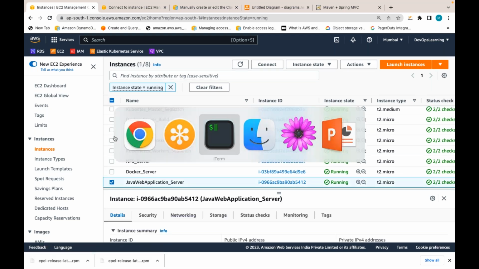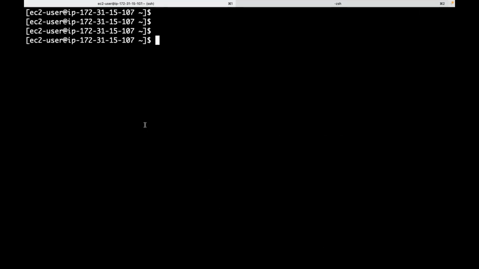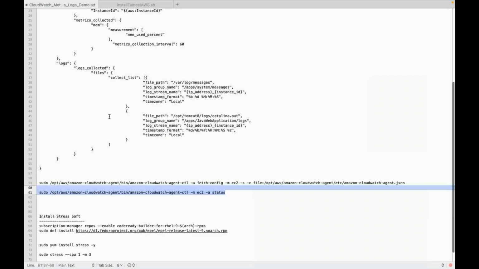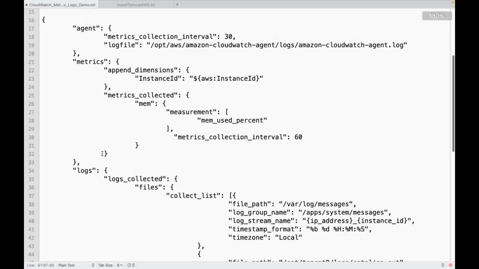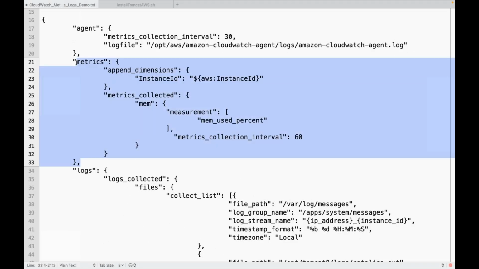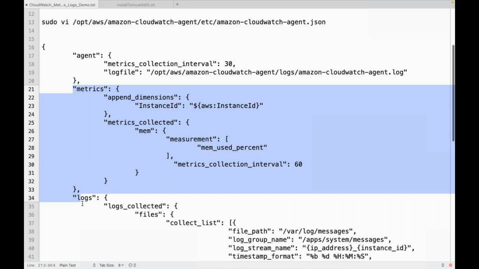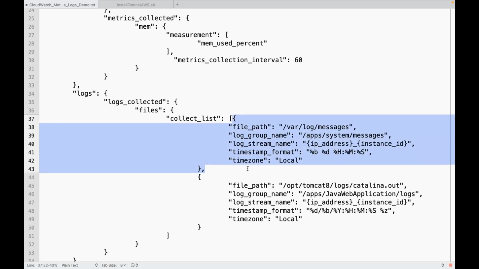Let me go to that server where I have installed CloudWatch. So I will create configurations to send the logs also. Last time when I explained, I just created a configuration to send only the metrics. Now I can send the logs also. I am providing some additional configuration. I am saying collect the logs from this path.